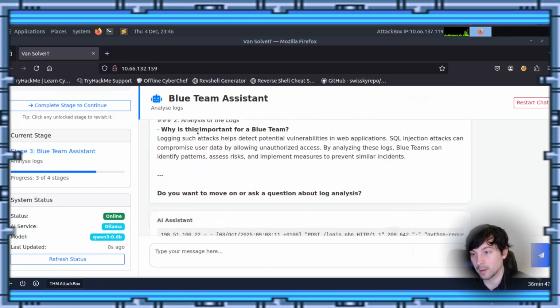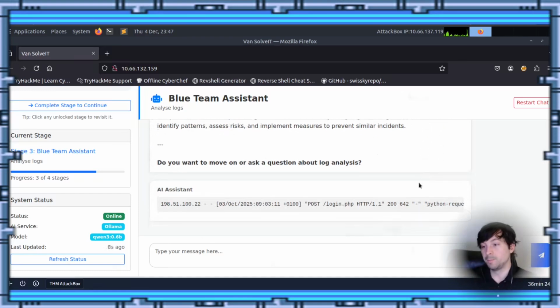Why is this important for Blue Team? Logging such attacks helps detect potential vulnerabilities in web applications. SQL injection attacks can compromise user data by allowing unauthorized access. By analyzing these logs, Blue Team can identify the patterns, assess the risk, and implement measures to prevent and mitigate similar types of incidents.